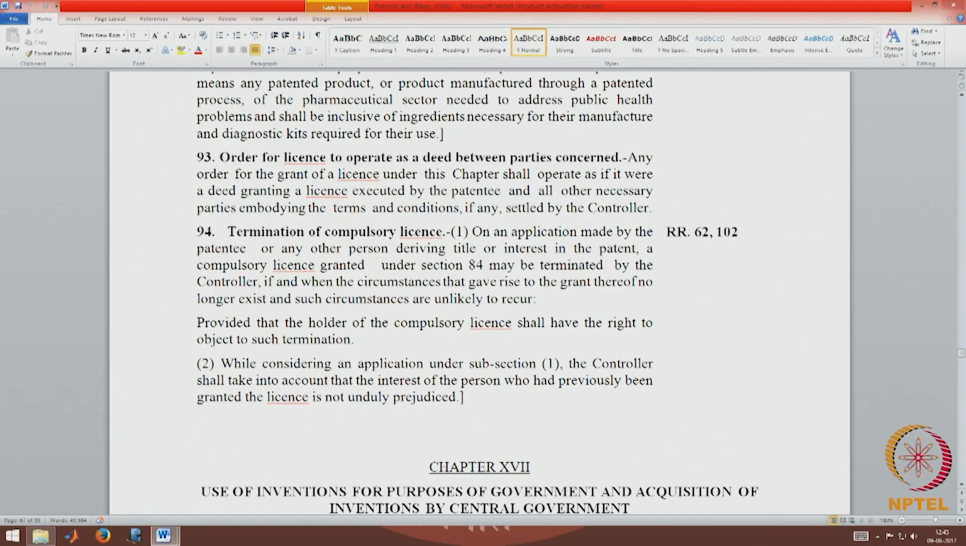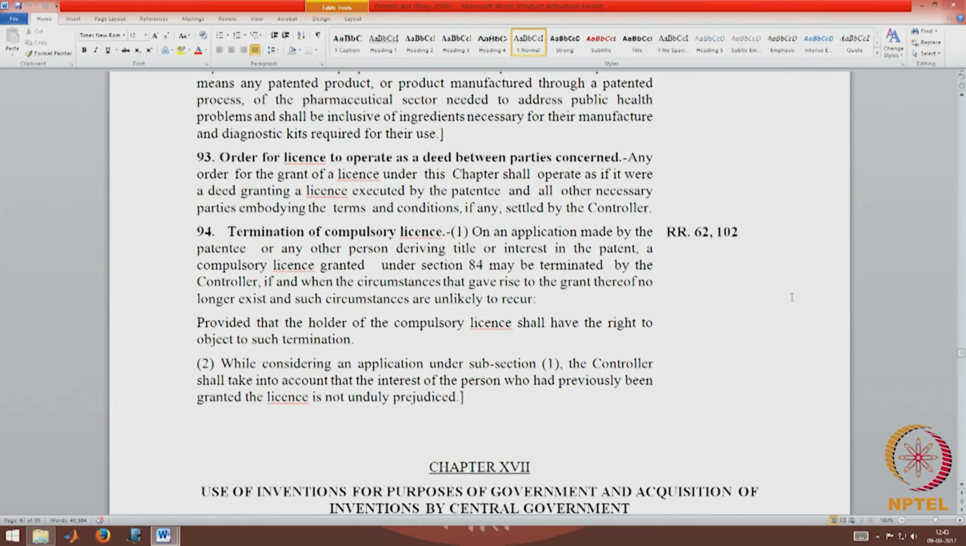Now, 94 talks about termination. Termination of a license. 1. On an application made by the patentee or any other person deriving title or interest in the patent, a compulsory license granted under 84 may be terminated by the controller if and when the circumstances that gave rise to the grant thereof no longer exist and such circumstances are unlikely to recur. So, the patentee can approach if the circumstances of grant no longer exist.